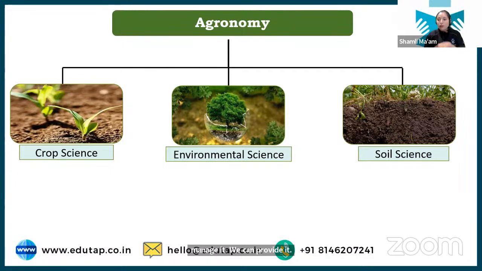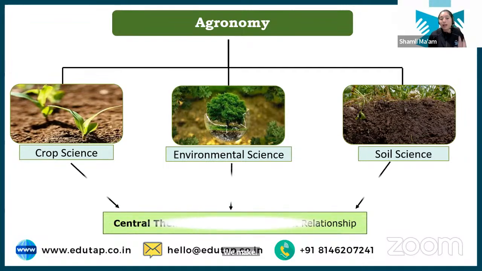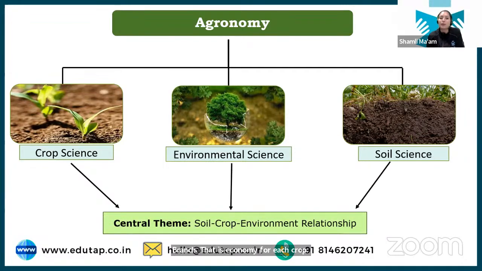Also, look, apart from your soil, the crop is growing in the open environment, and it is interacting with all the biotic and abiotic factors of the environment, right? So it is also again very important to understand environmental science, or how the crop is interacting with the environment. Now, when we derive all the conclusions from crop science, environment science, and soil science, then from there we make a branch, that is agronomy, for each crop, where we discuss all the principles and practices.